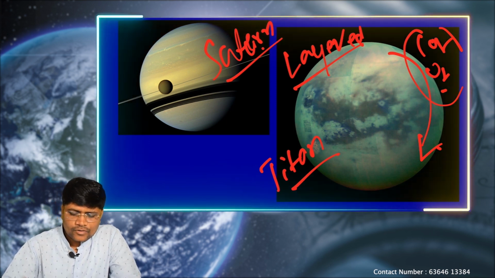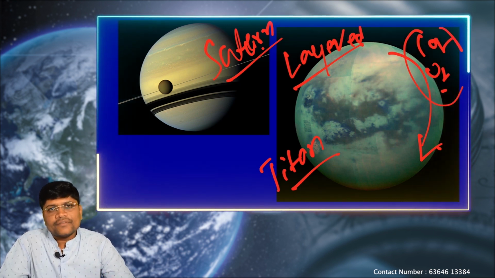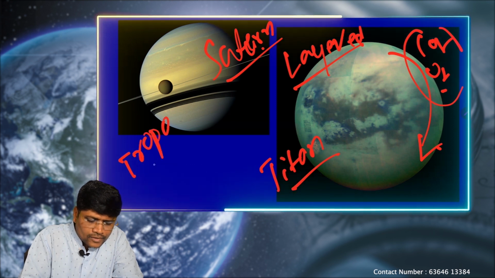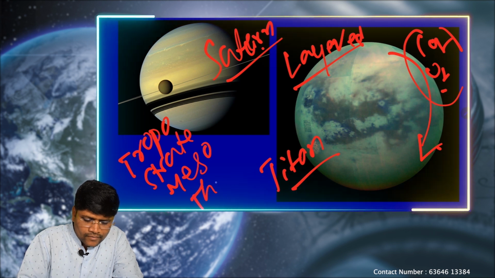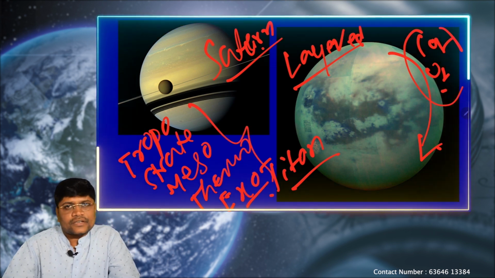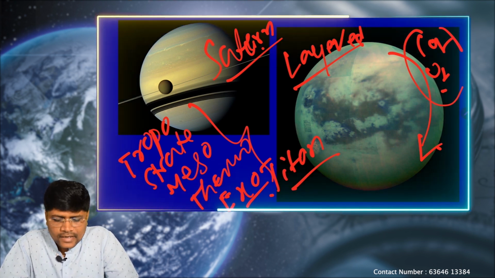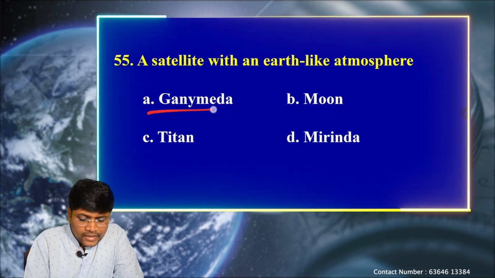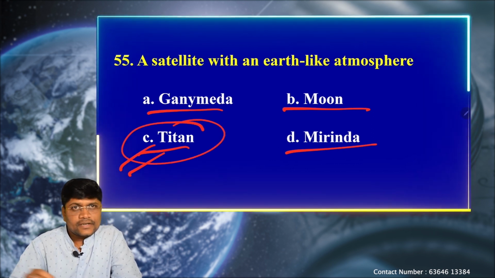It is the only satellite in the solar system to have this kind of structure. Within our atmosphere we have a troposphere, a stratosphere, a mesosphere, a thermosphere and an exosphere. These are layer-like structures, and this type of layered structure is also found in the satellite Titan, which belongs to Saturn. Here we have the options Ganymede, Moon, Titan and Miranda. We know the correct option is C, Titan.